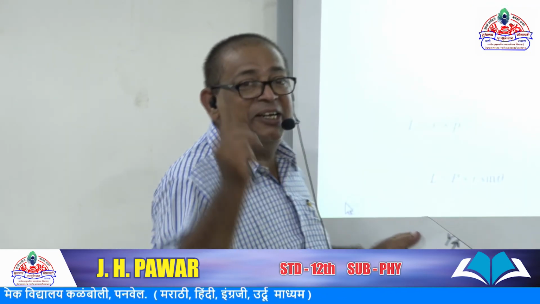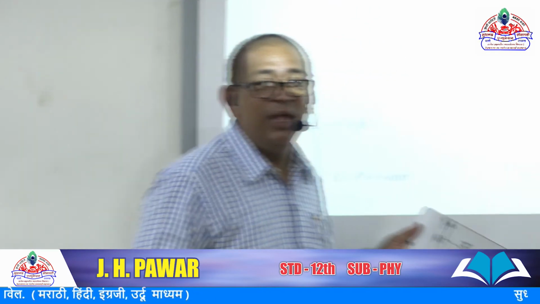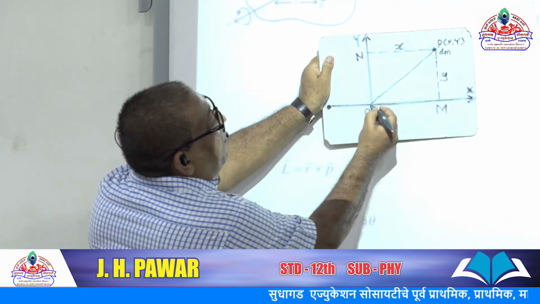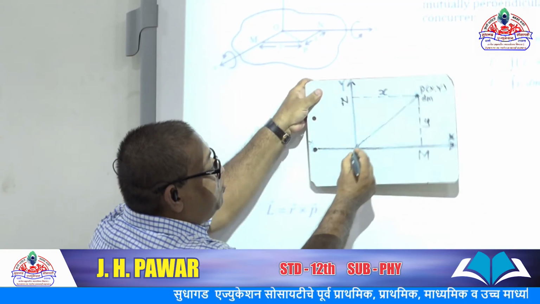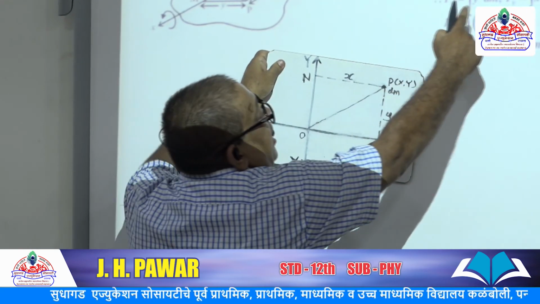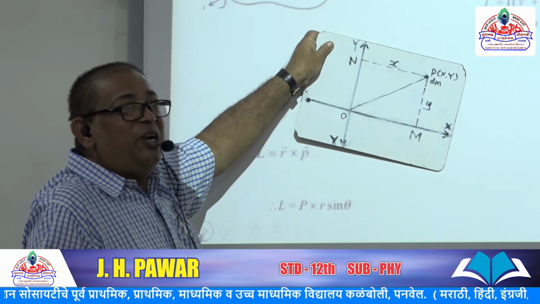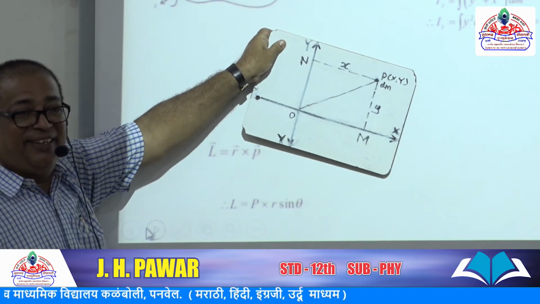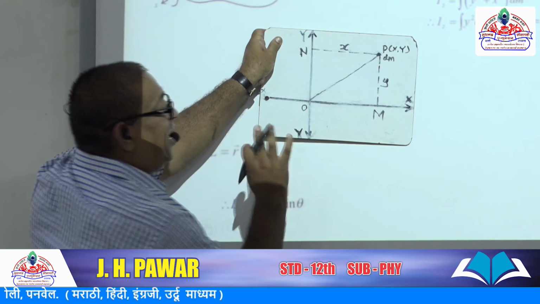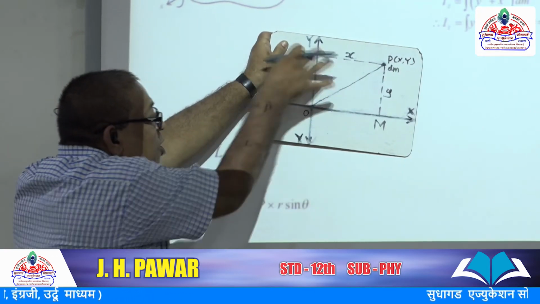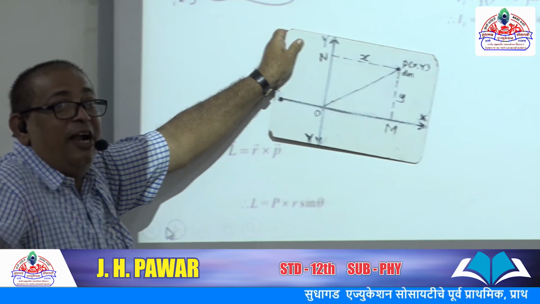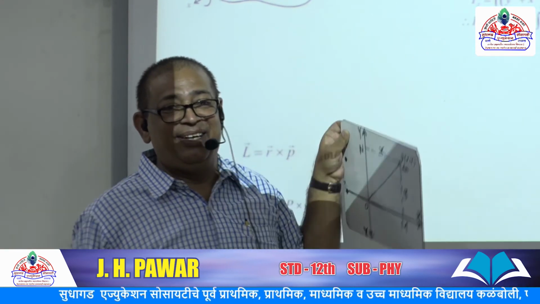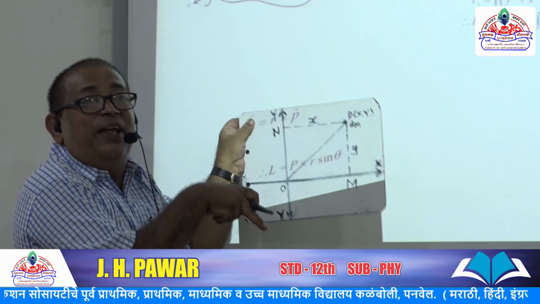Moment of inertia of a plane sheet or plane laminar object about an axis perpendicular to its plane is equal to the sum of its moments of inertia about two mutually perpendicular axes lying in the plane of the lamina and concurrent with the perpendicular axis. Or you can say these two axes are concurrent with the third axis.